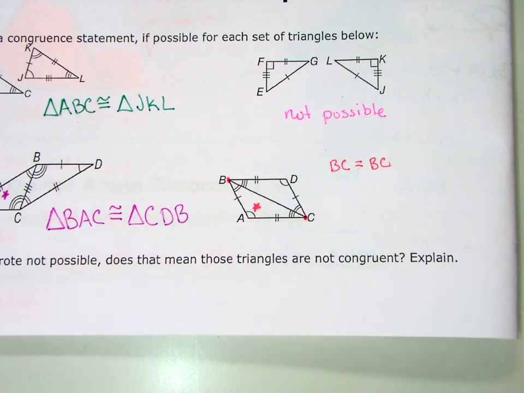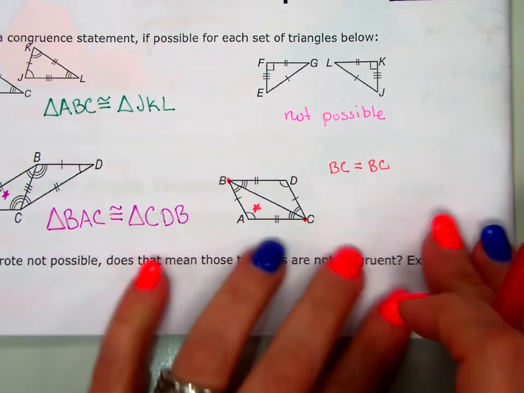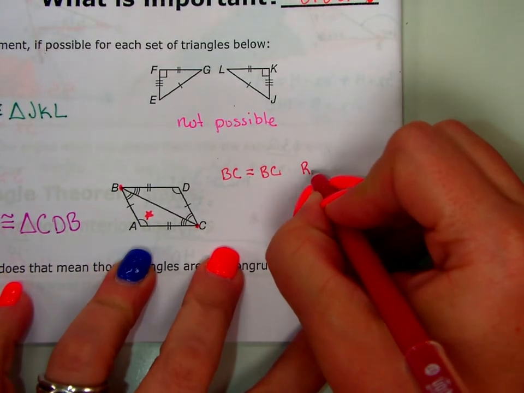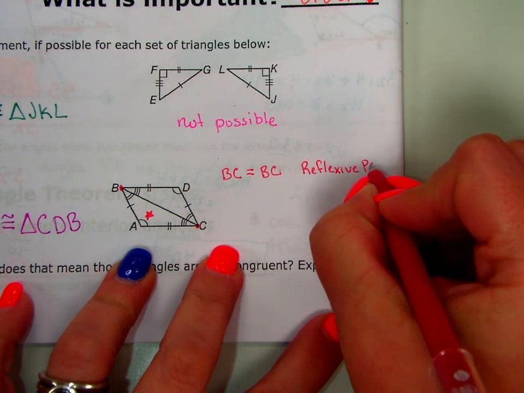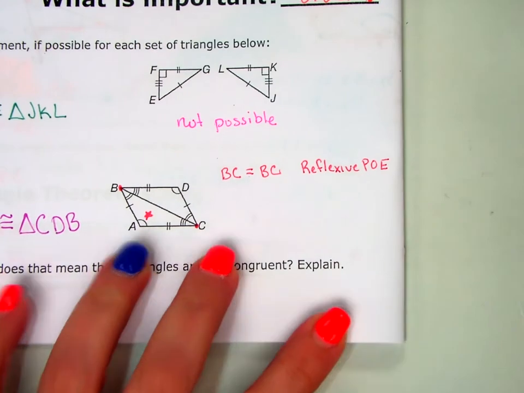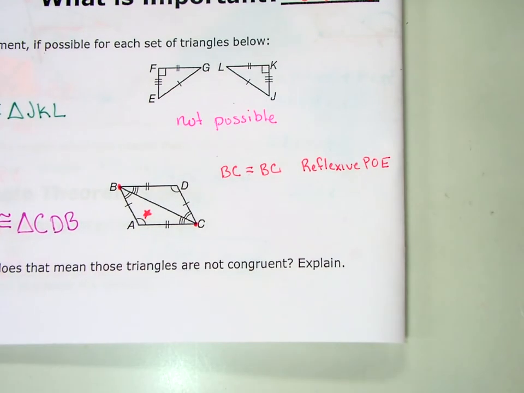There's a property that we use. If we're ever doing a proof and we have to prove all 6 things are congruent, there's a property we use to be able to say that something equals itself, and that is called the reflexive property of equality. It says BC equals BC. So that's like the height of Miss Bishop is equal to the height of Miss Bishop. I'm the same height here as I am here. Hasn't changed, right? 5'2" in one place, 5'2" in the other place.